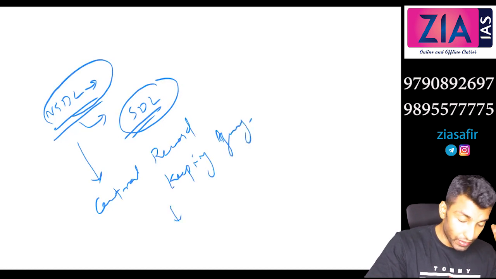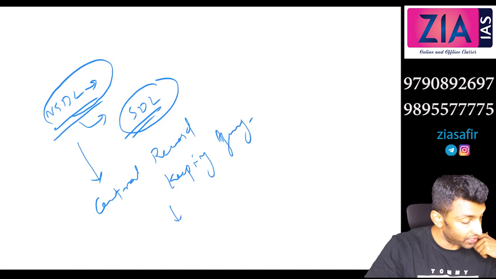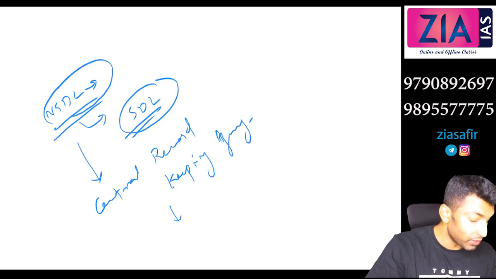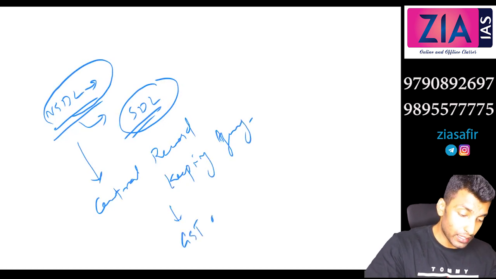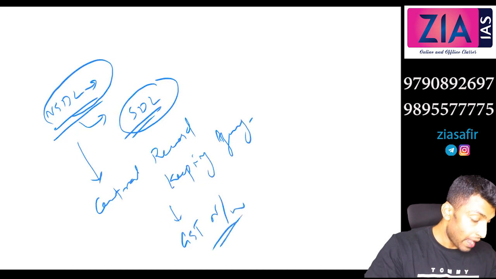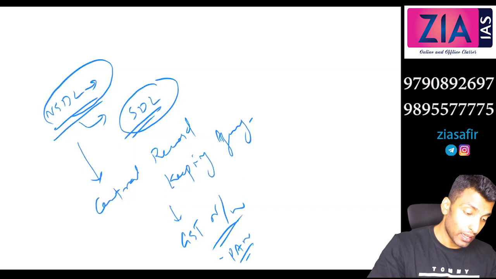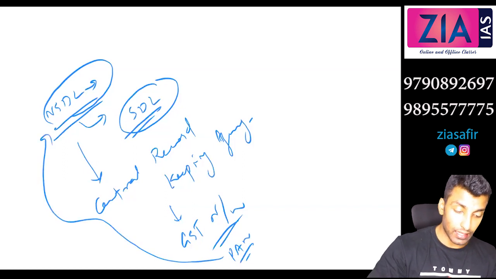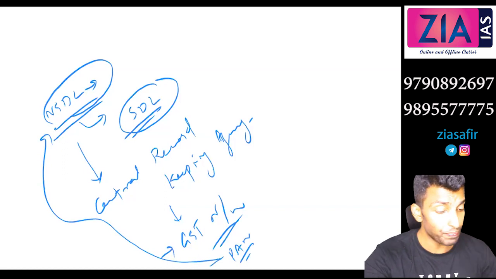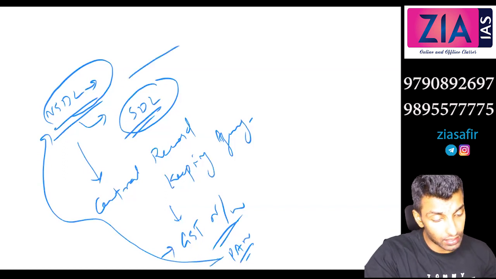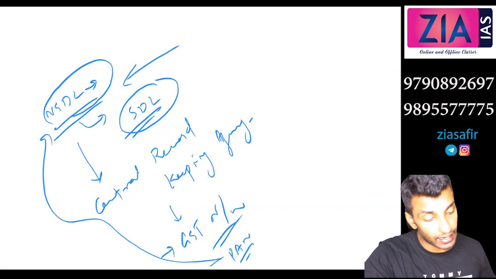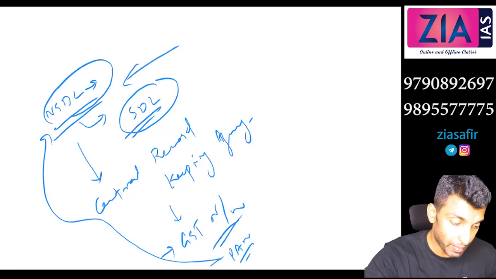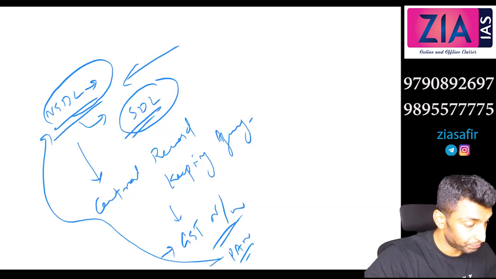The GST network, when we discuss taxation, we will talk about GST. There we will discuss the GST network. The GST network is actually established by NSDL, and the PAN card is also managed by NSDL. We will revisit this when we discuss GST in the module on taxation. So what I'm saying is, the NPS account, NPS details, PRAN, etc. are managed by NSDL.